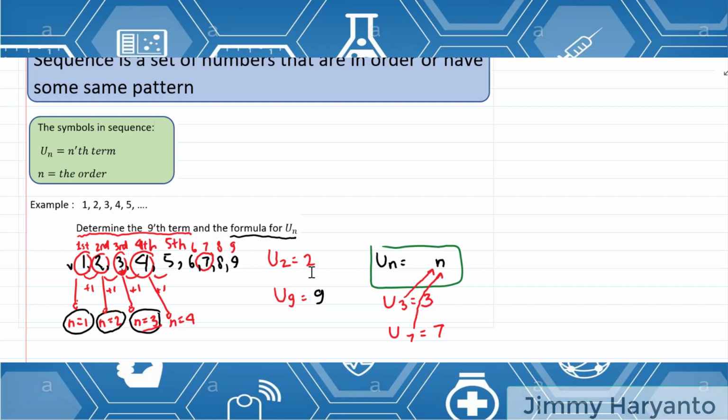Okay, look at the next example. In the next example, I have 1, 4, 9, 16, 25, and 36. So I have the first number, the second number, the third number, the fourth, the fifth, the sixth, and so on.